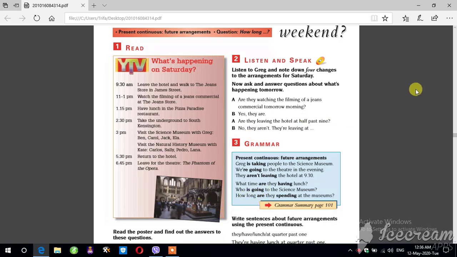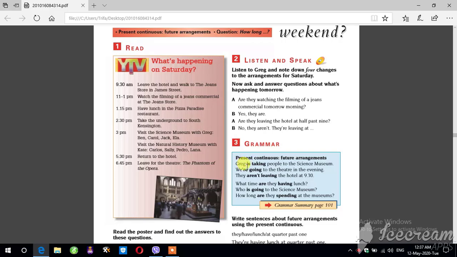So in brief, we said we have present continuous for future arrangement. For this one, we have a special structure: subject, and according to the subject, we have verb to be. For example, I am, he is, she is, it is, or Greg is, or Sarah is.